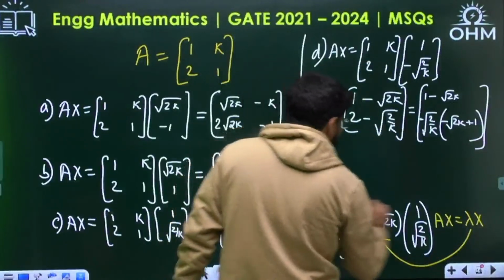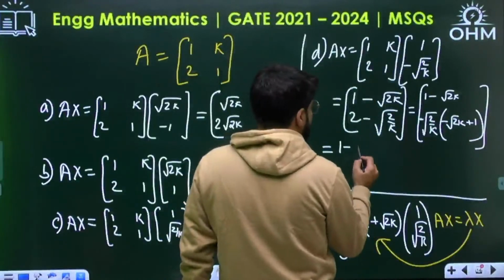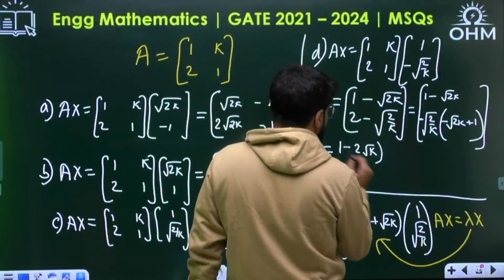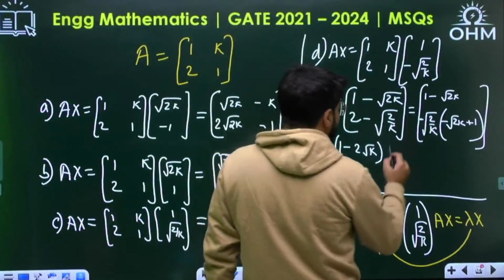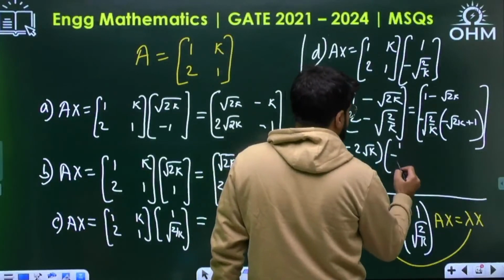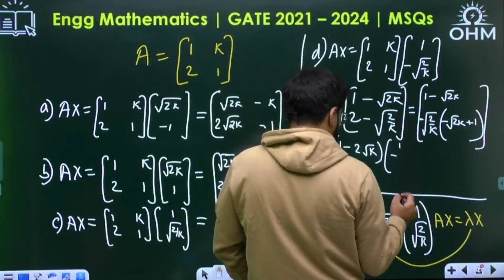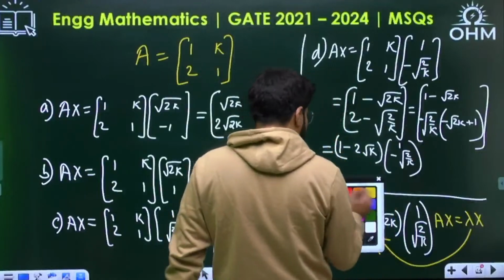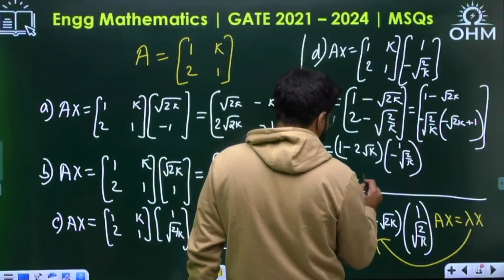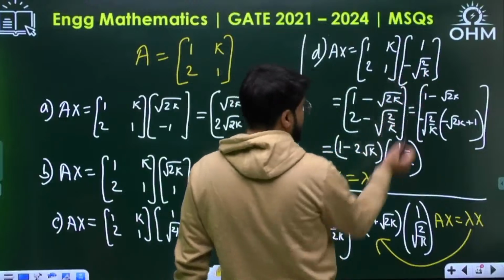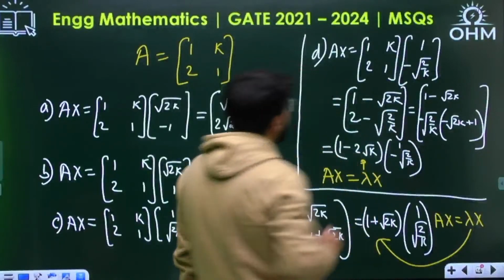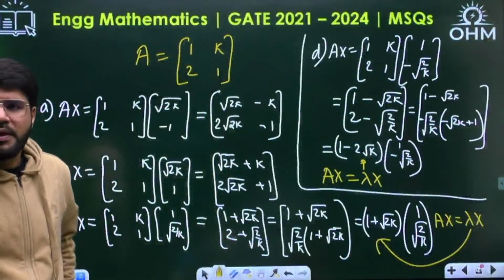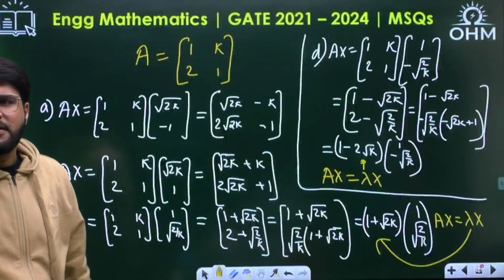So I take 1 minus root over 2k outside, multiplied by 1 minus of root over 2 by k. Now again I am able to match Ax equal to lambda x. This was the x applied, the same x I got, this is the lambda. So D is also a correct answer.